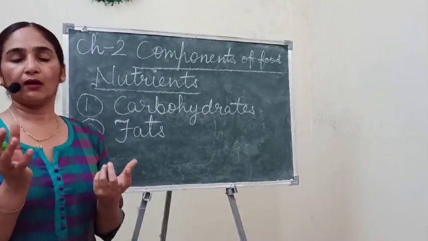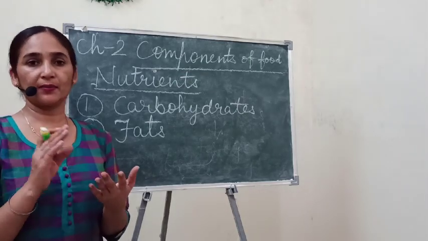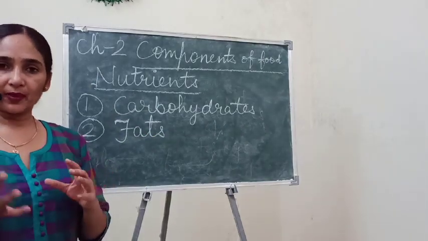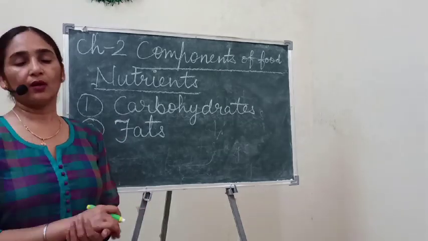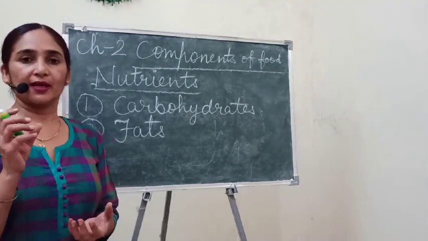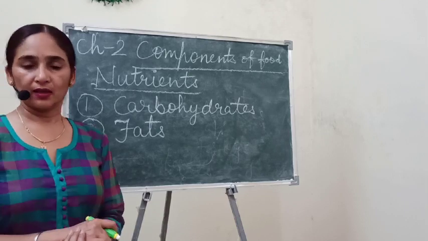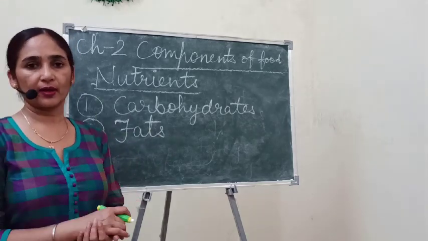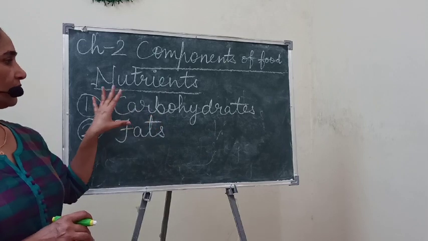We can obtain fats from animals, like ghee, butter and cream, which contain so much fat. And from plants also, as we studied in the previous chapter about oil yielding seeds. Many plant seeds have oil inside them, and we use that oil daily to fry and cook our vegetables. So these are fats.